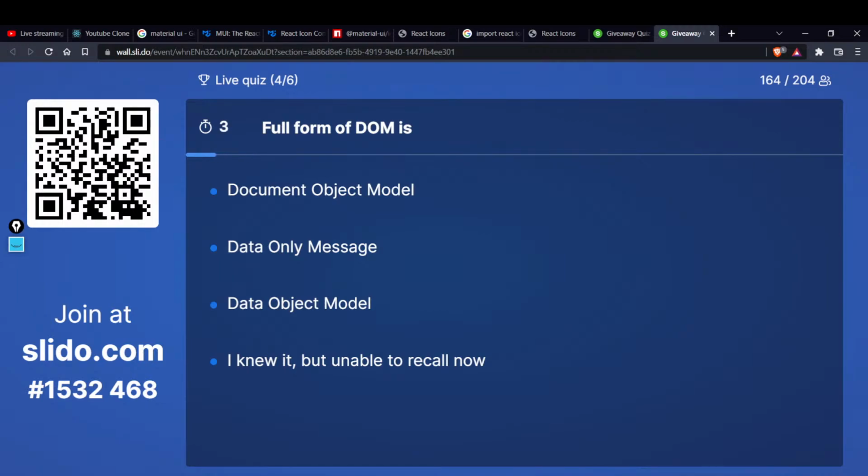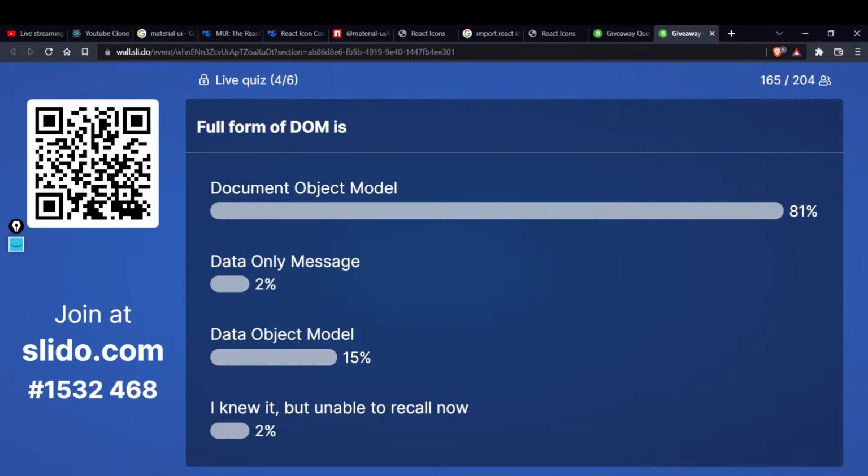Let's see what the people answer. Okay, 2% of the people have gone with my option, that is, I knew it, but unable to recall it now. And 81 percent of the people have chosen the first option, that is document object model. Let's see what's the right answer. Okay, the right answer was document object model.